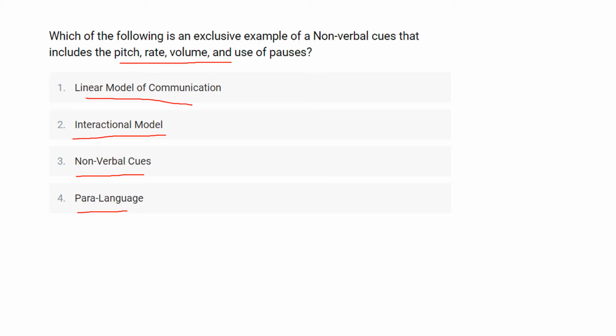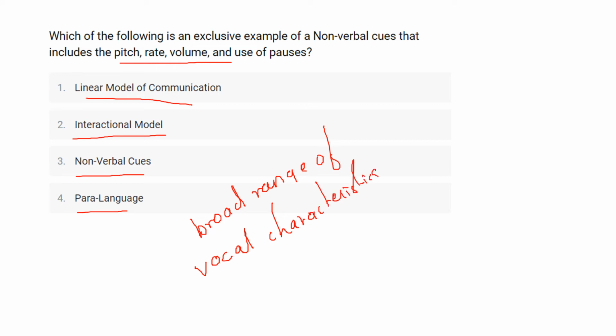Okay, so non-verbal communication is the transmission of a message or signals through non-verbal platforms such as eye contact, where we are not using language or any words. So here paralanguage can be defined as a broad range of vocal characteristics that help in a variety of expression and reflect back on the speaker's attitude.